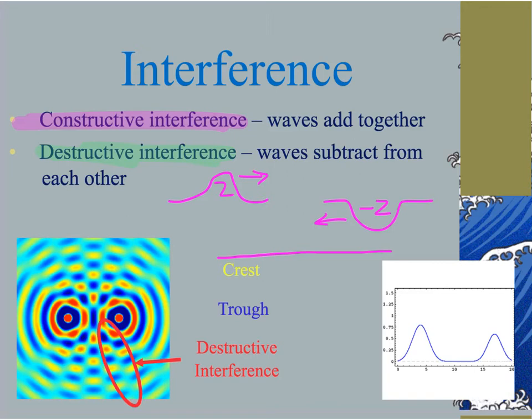But those waves will momentarily go away. The energy hasn't gone away. The energy is still there. The energy will reappear in the form of a trough moving to the left and a crest moving to the right. So this is known as destructive interference.